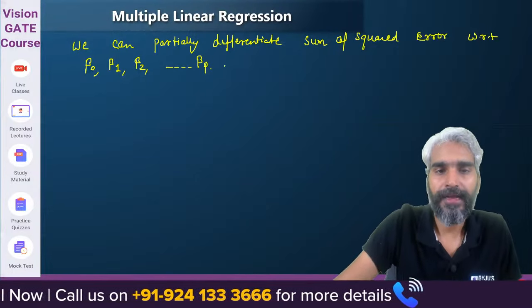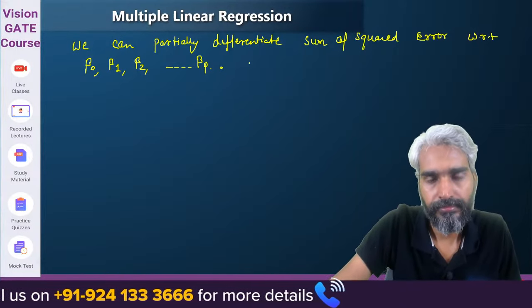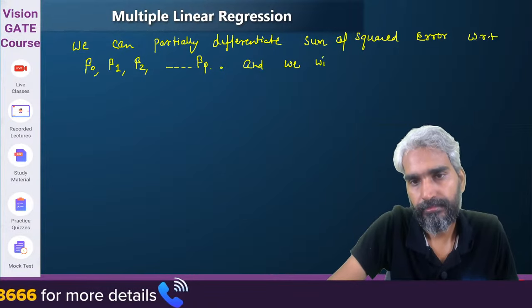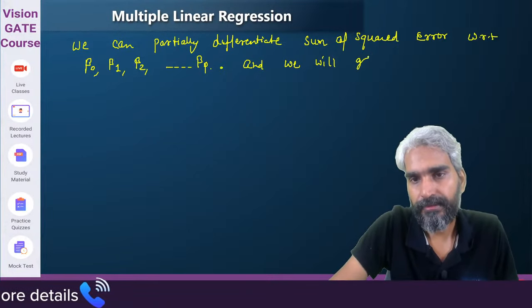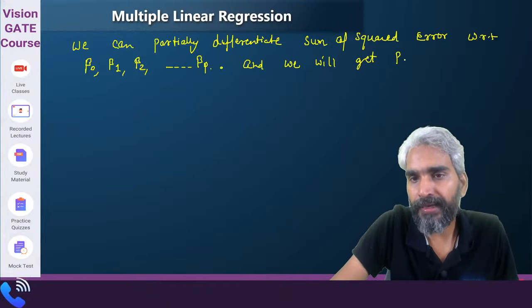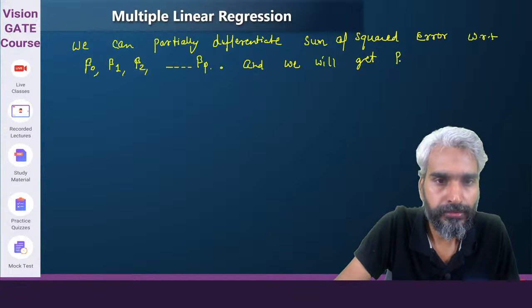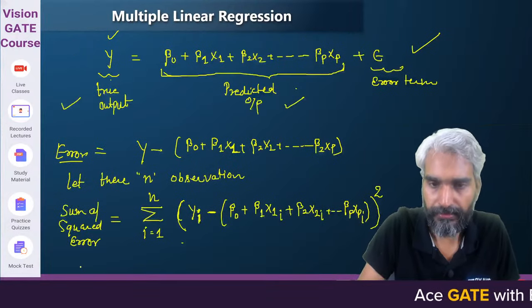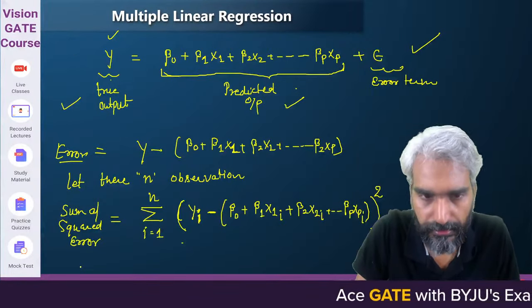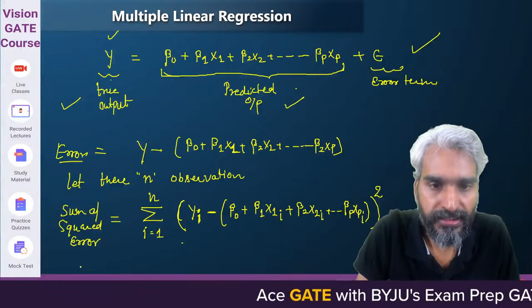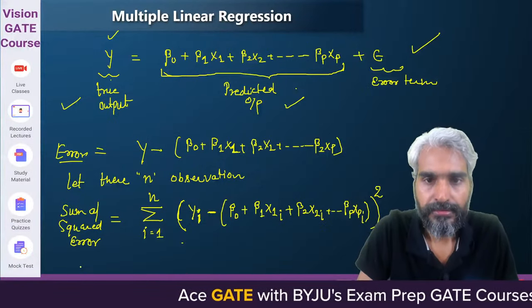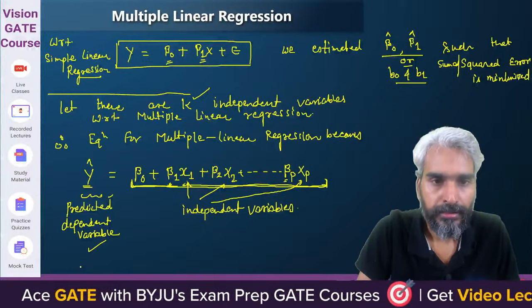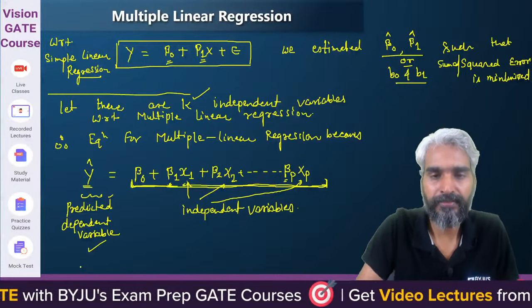So, and we will get p plus, what happened? How many observations were there? With respect to k independent variables.